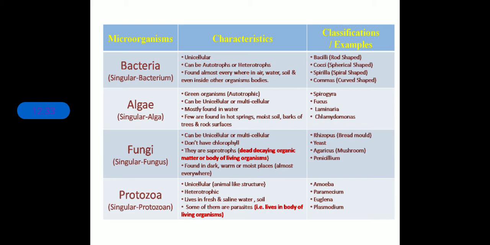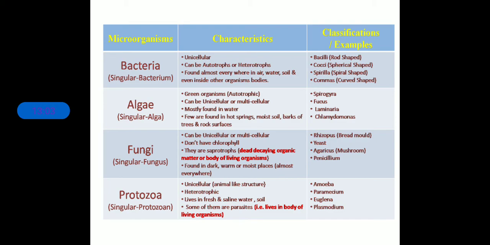Clear? Bacilli is the first category of bacteria, on the basis of being rod shaped. As they are rod shaped, bacilli is the first category. Now cocci is spherical in shape, so they are termed cocci. Spirilla means they are spiral in shape, as the name says, and comma means curved shape.